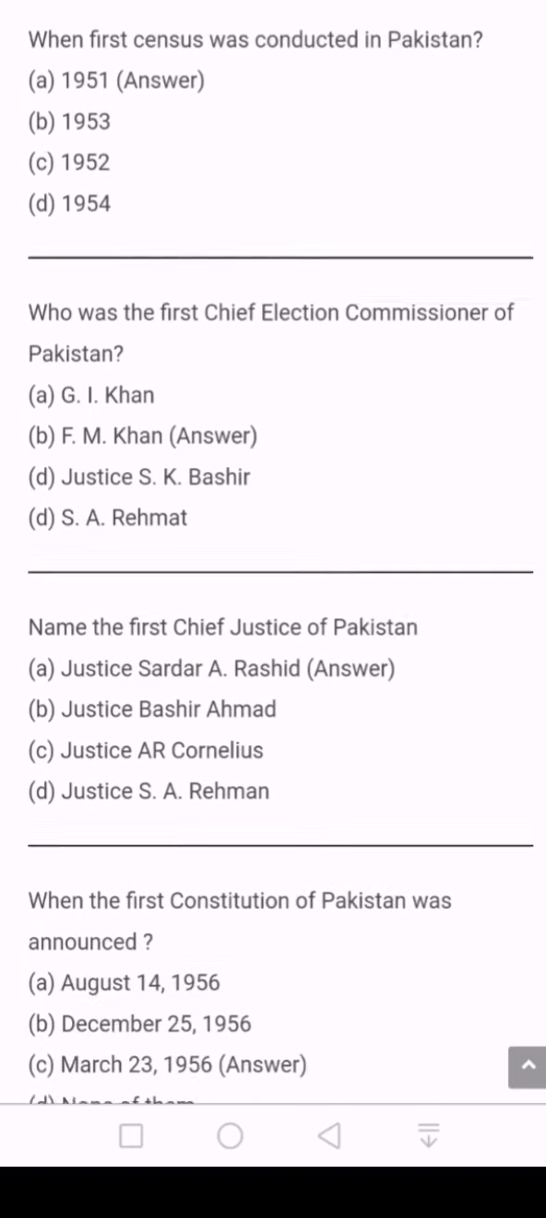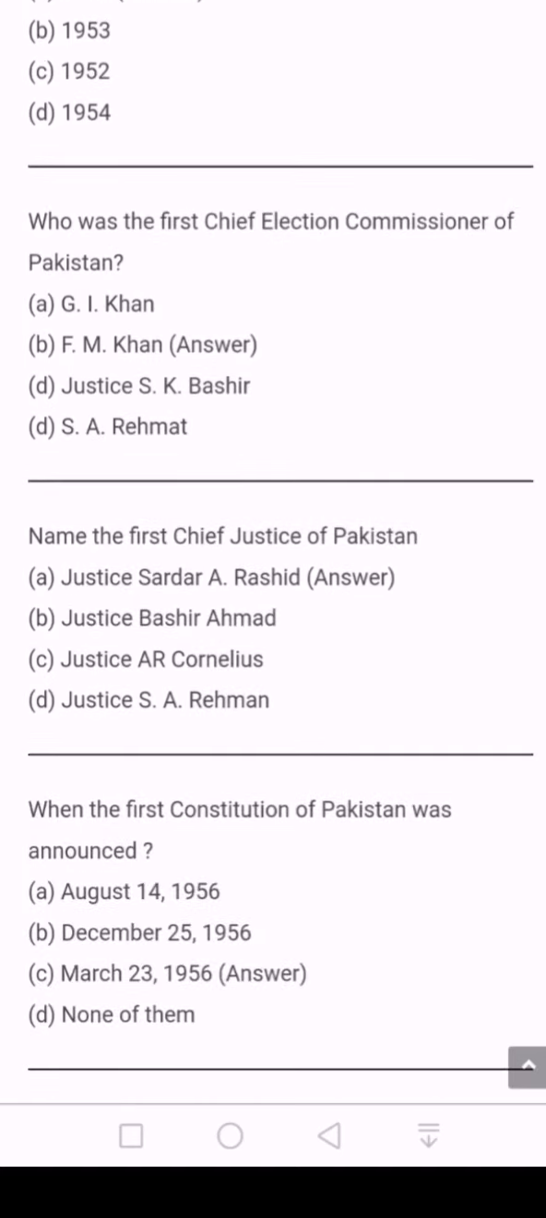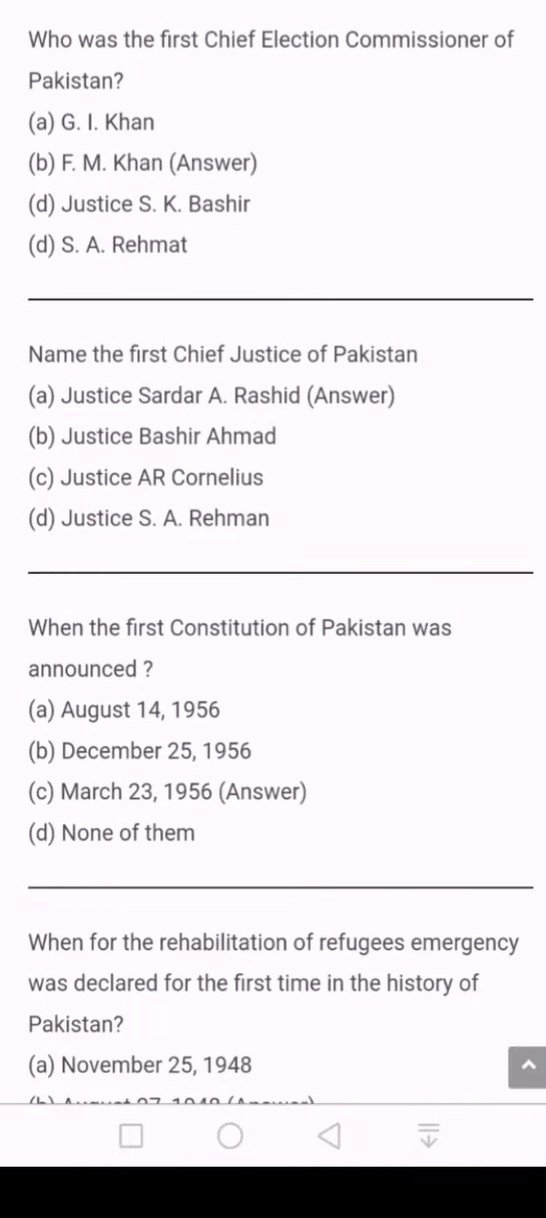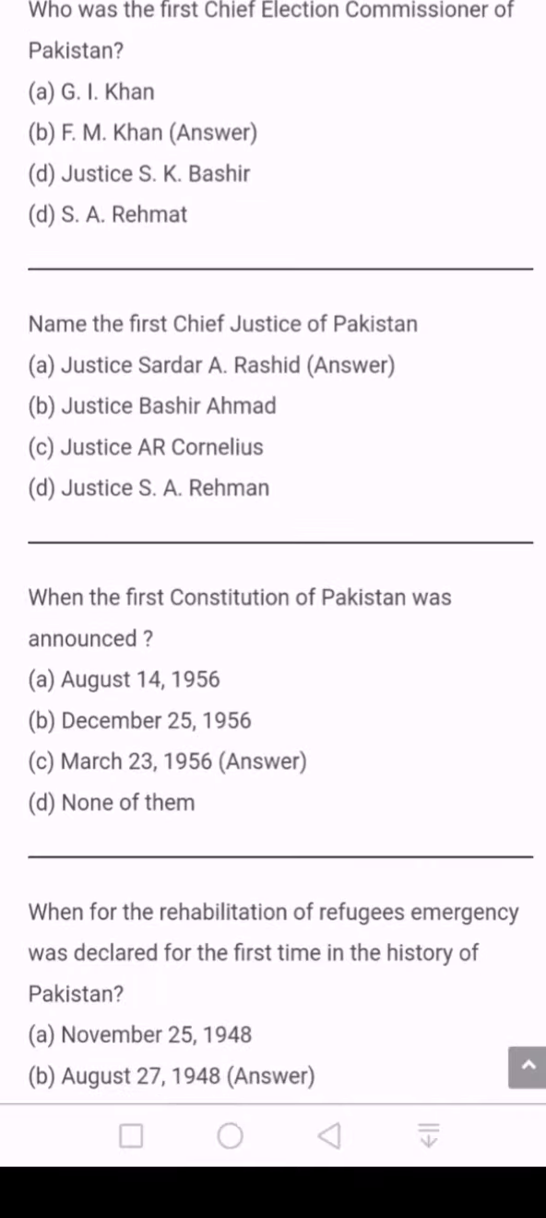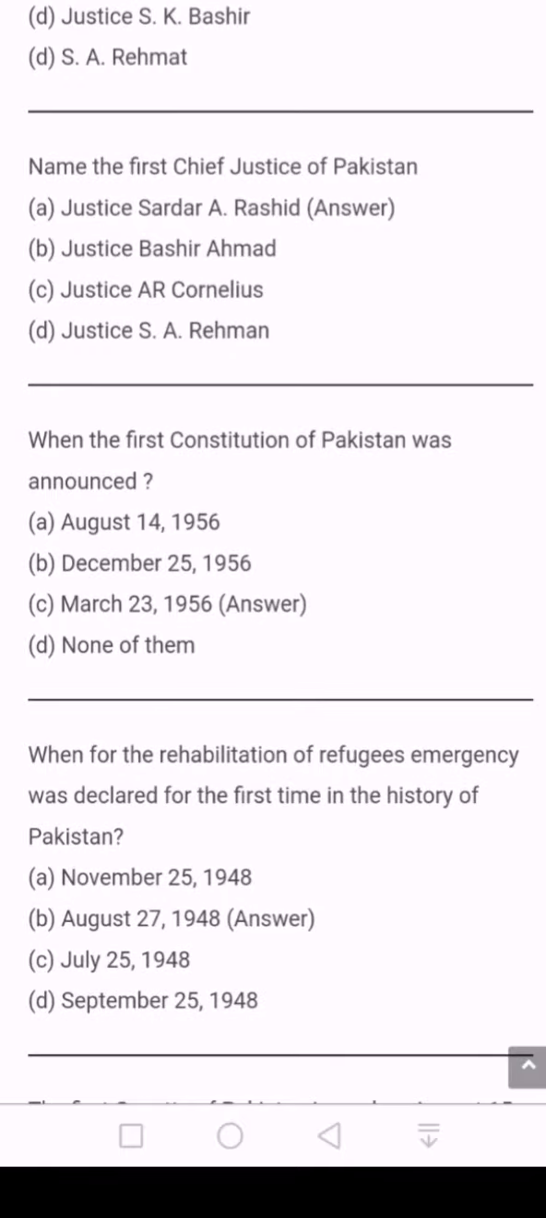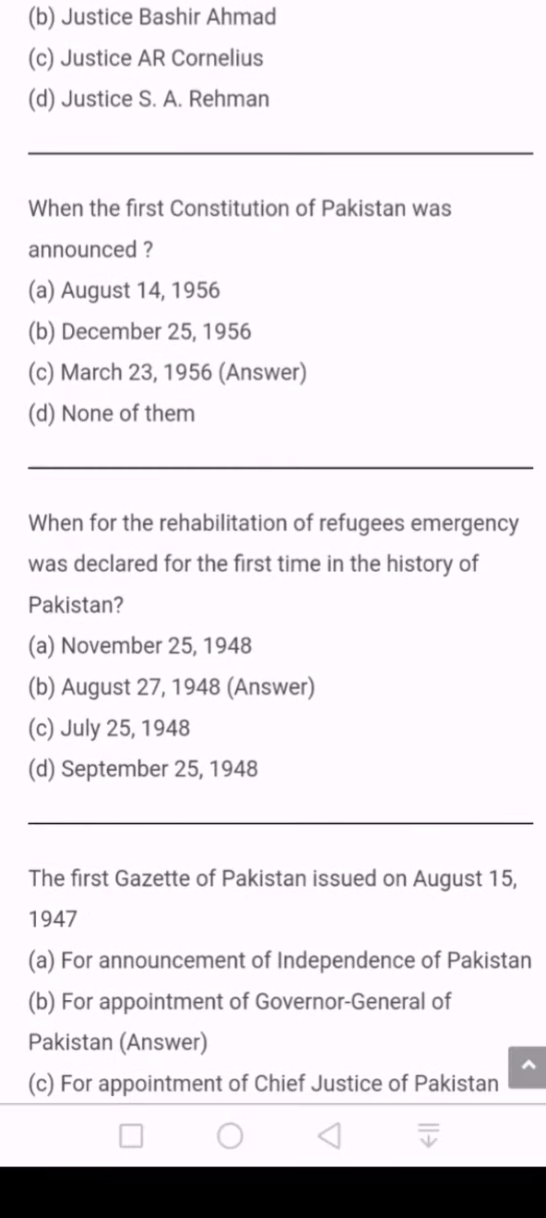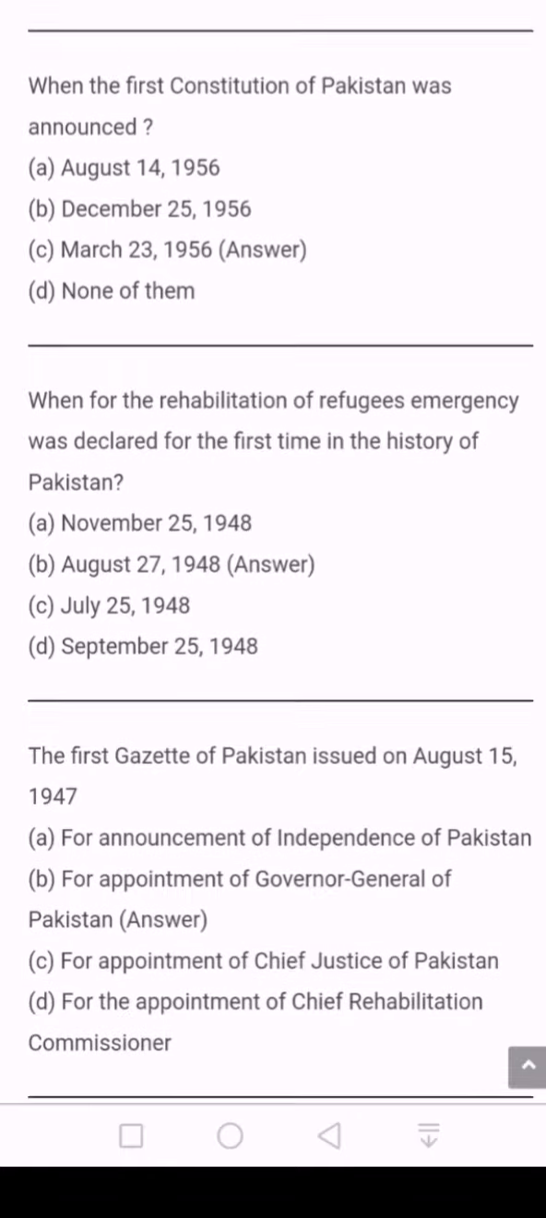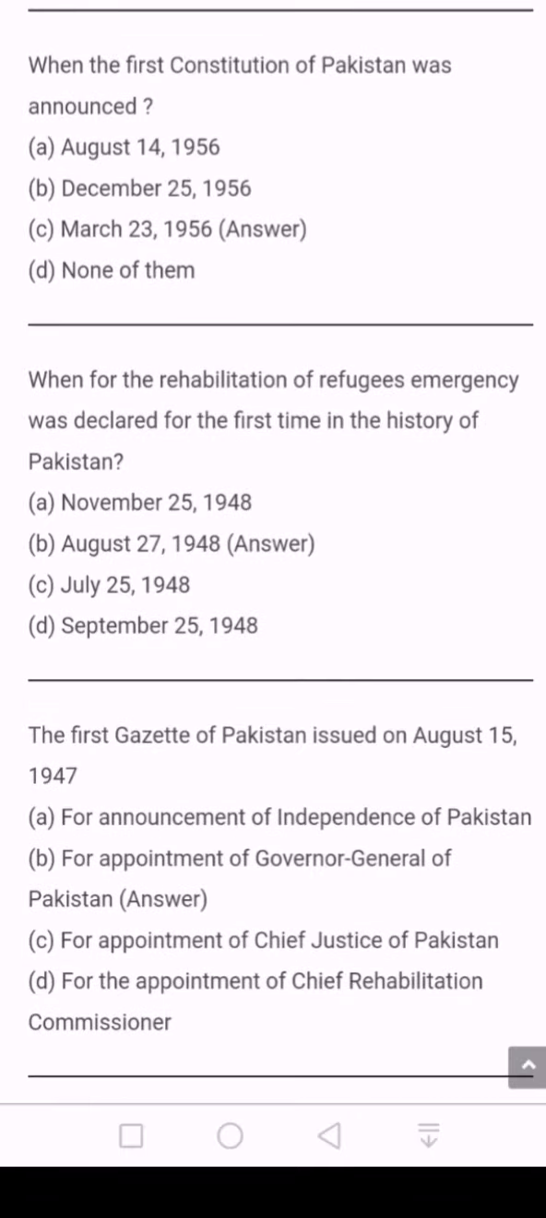Question number 6 is, name the first Chief Justice of Pakistan, and the correct answer is Justice Sardar A. Rashid. Question number 7 is, when was the first constitution of Pakistan announced, and the correct answer is option C, March 23, 1956. Question number 8 is, when was emergency declared for the first time in the history of Pakistan for the rehabilitation of refugees, and the correct answer is August 27, 1948.